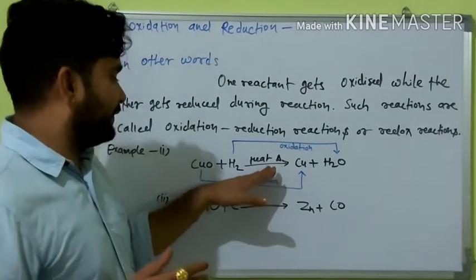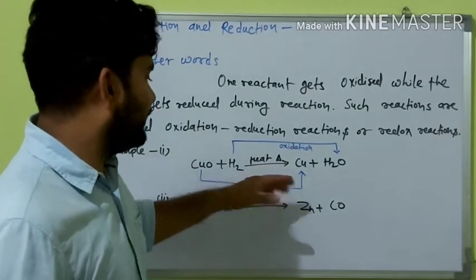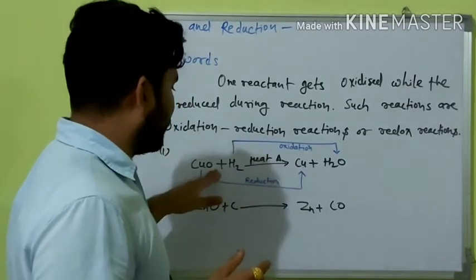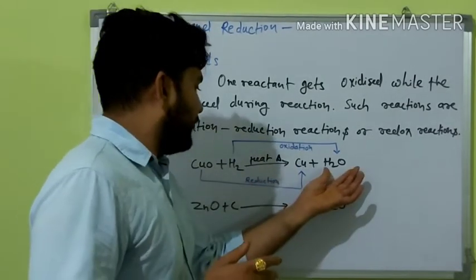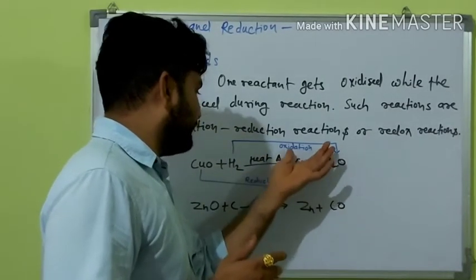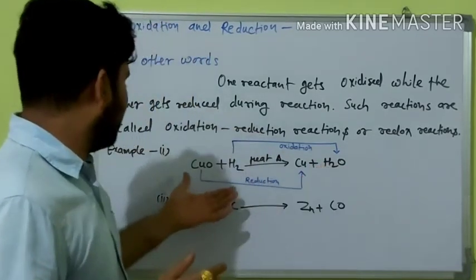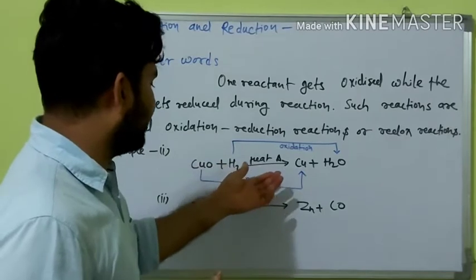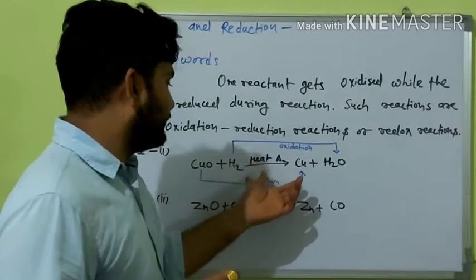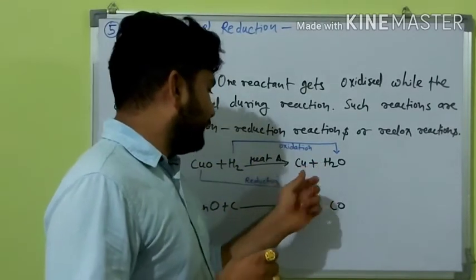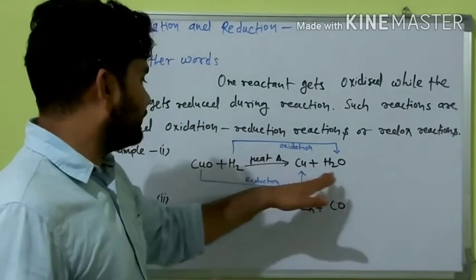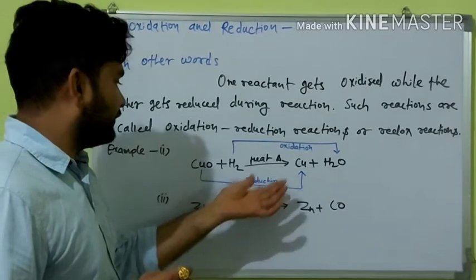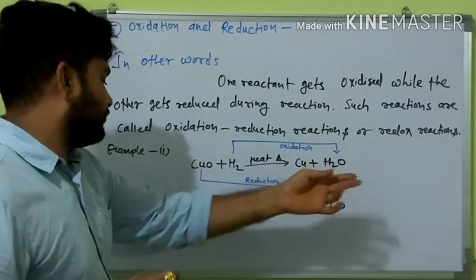When we give heat, it is broken down into copper, which loses oxygen, and the hydrogen gets oxygen. Copper oxide plus hydrogen reacts with heat, so copper oxide loses oxygen and hydrogen gets oxygen. So it is reduction and it is oxidation.